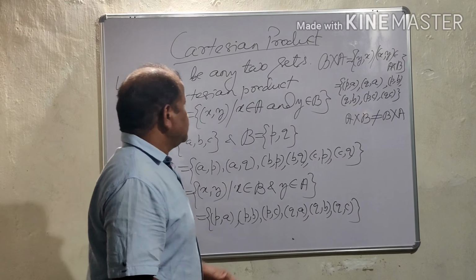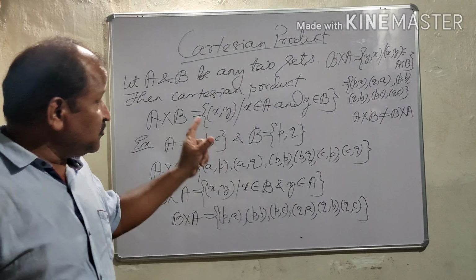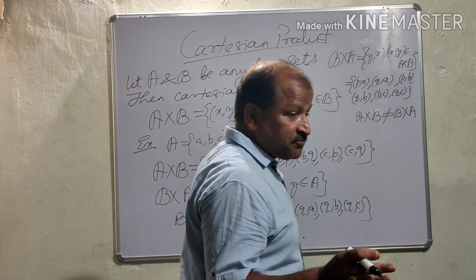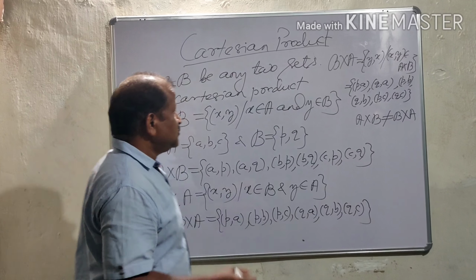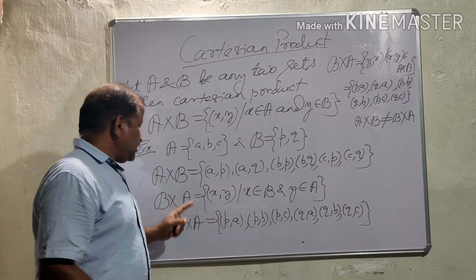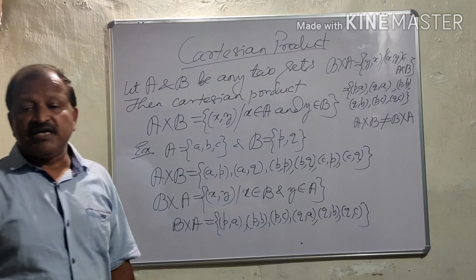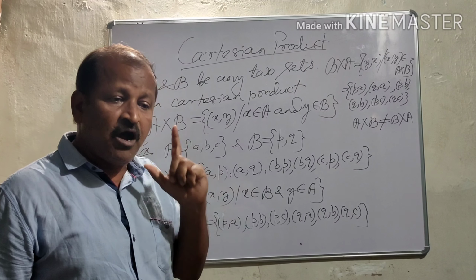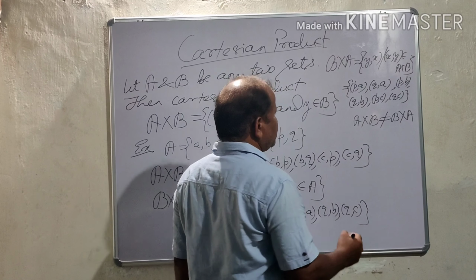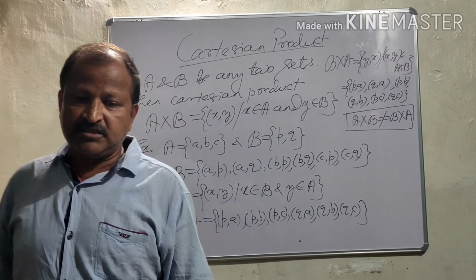You know, a mathematical statement or proposition is true if it is true for all cases, but it will be false if it is false for at least one example. So here you see in our example, A Cartesian product B is not equal to B Cartesian product A. Thus, Cartesian product of sets is not commutative. Very important.